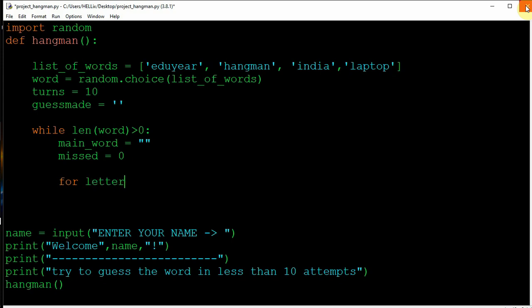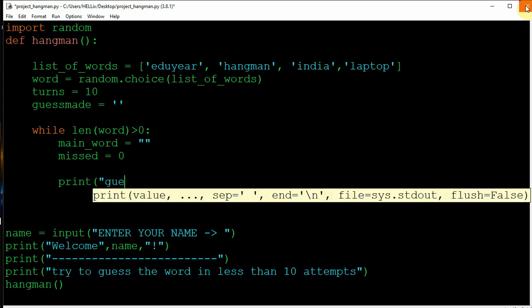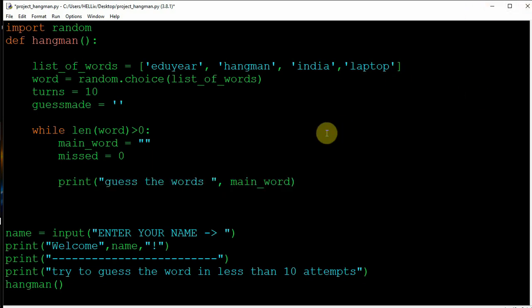For letter, first I'll explain how I will take the value from the user. I will write print, guess the word, and I'll write comma main. This main word will have the dashes and all the things inside it. I'll show you. This main word will be printed. Right now it's empty. We need to create this out of dashes and words, so we'll use the for loop at that time.